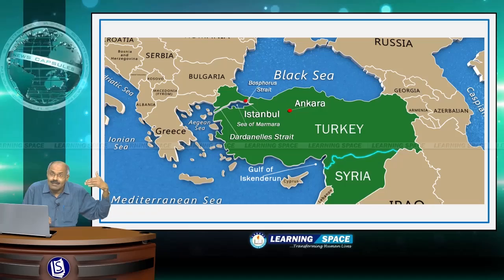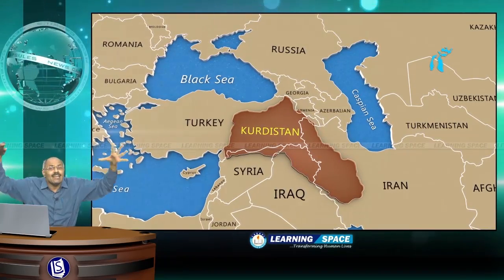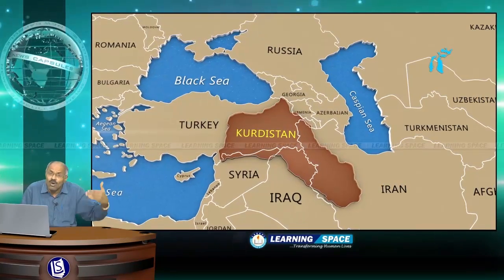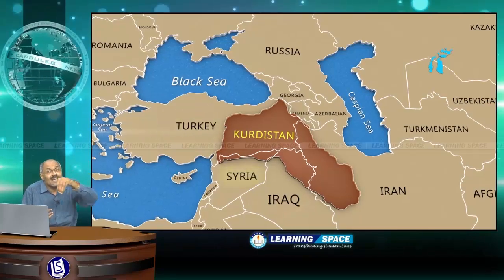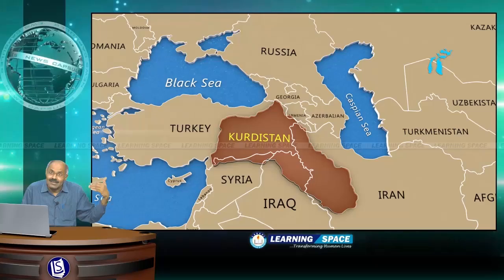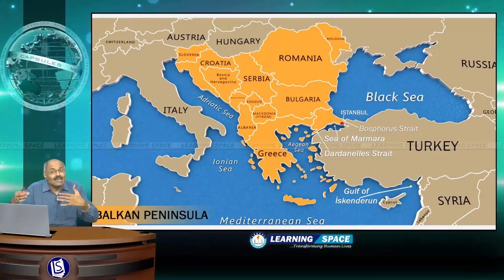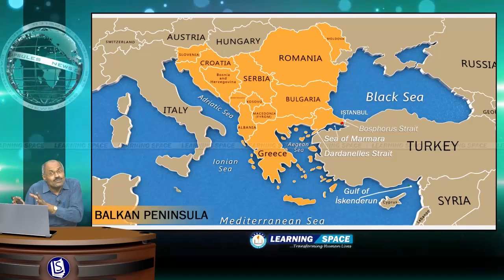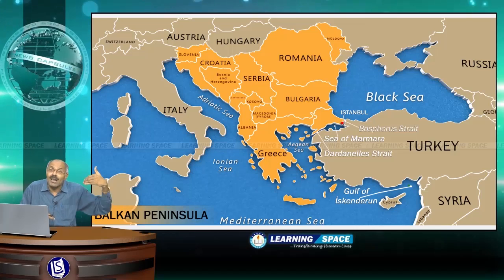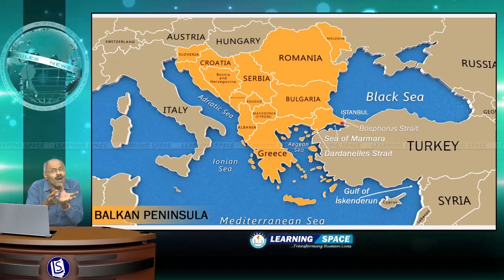And another important point is Kurdistan. This demand is there for Greater Kurdistan, and this Kurdistan basically encompasses 4 regions of Turkey, Syria, Iraq and Iran, right? And if you look at the Balkan Peninsula, Turkey is partly in Anatolian Peninsula and partly in Balkan Peninsula. And please look into the slide. Balkan Peninsula has got European countries along with a small part of Turkey.